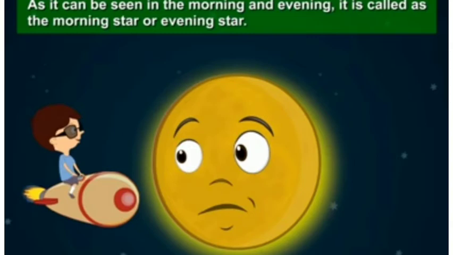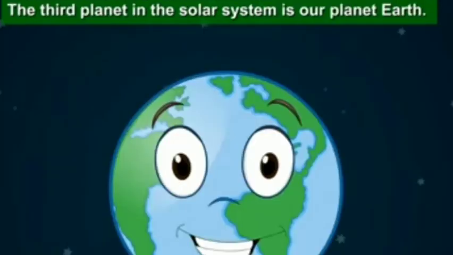Now, what is the third planet? Our third planet is our planet, that is Earth. You can see the picture. Many places it is green and many places it is blue. Why?